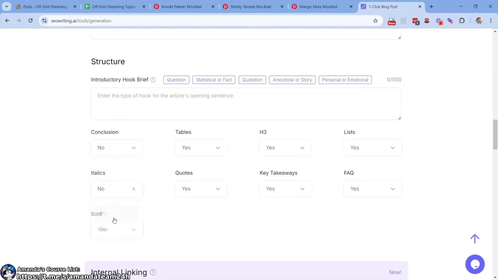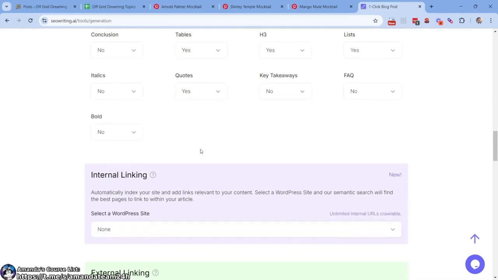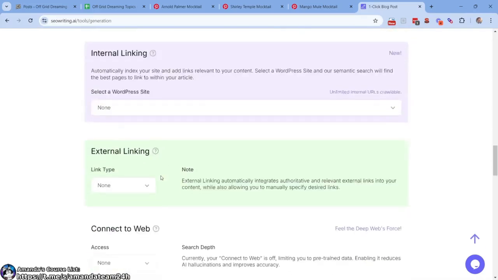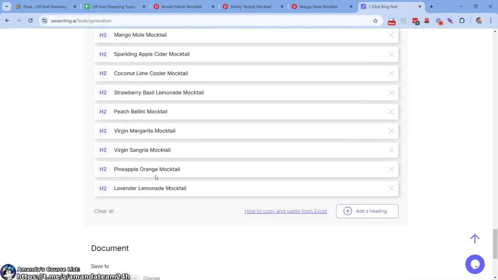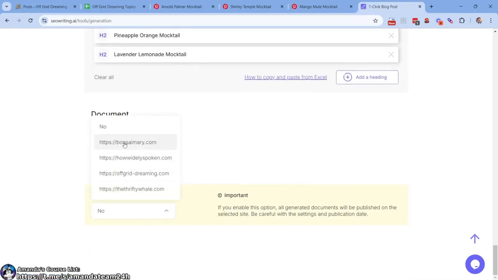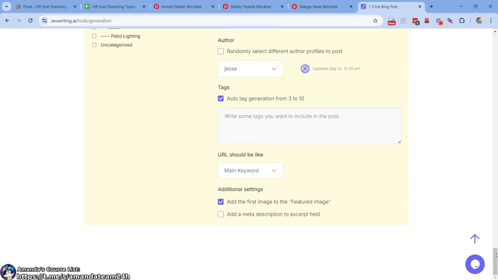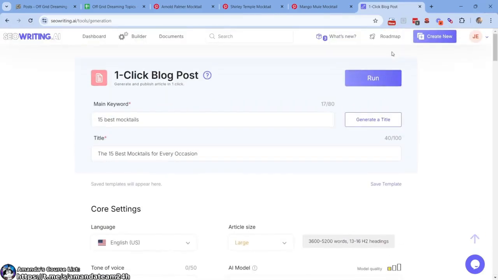No conclusion, no italics, no bold, no quotes, no key takeaways, no frequently asked questions. I like tables because my CSS renders them nicely. What else? What else? Looks good. All right, so what we should do here is publish it to Off-Grid Dreamin' Inspirations. Looks good. And what we're going to do is hit run.